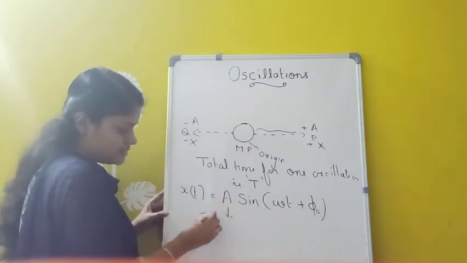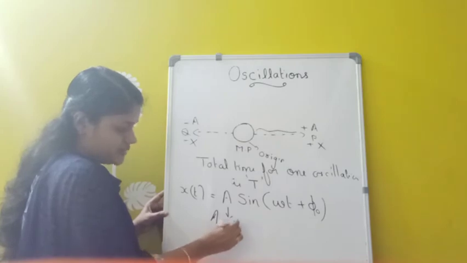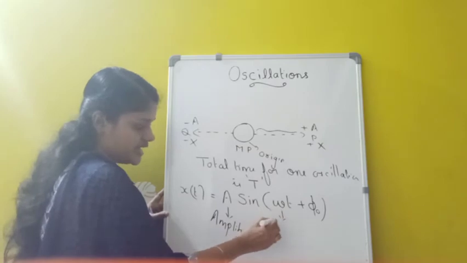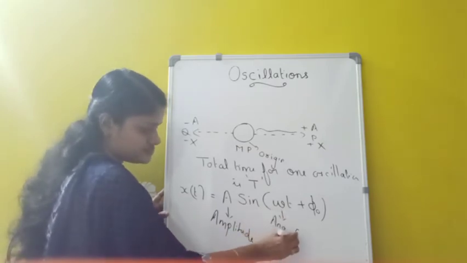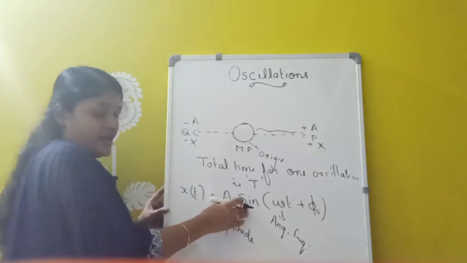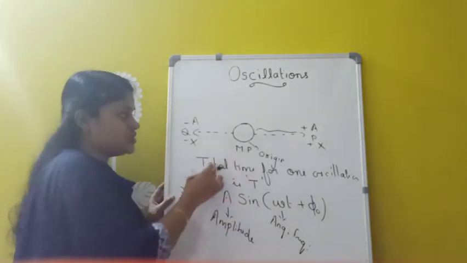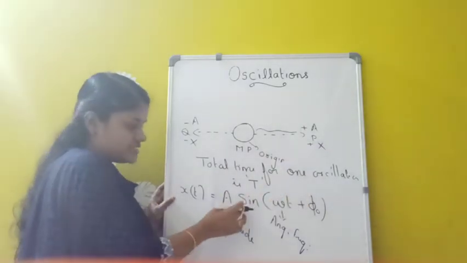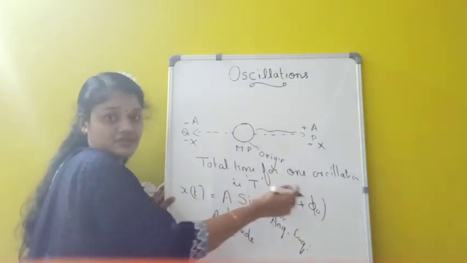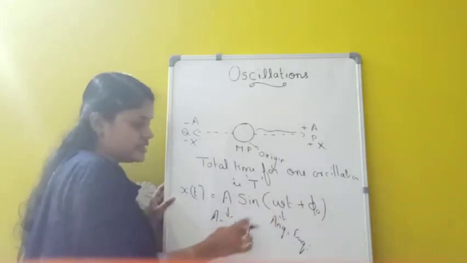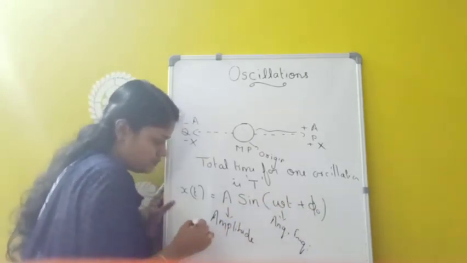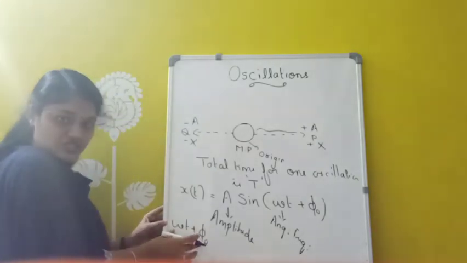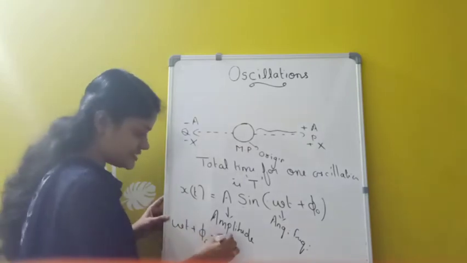So here a is the amplitude. Amplitude is the maximum displacement from the mean position, and omega is the angular frequency, and this motion is actually repeating. I told you this oscillatory motion is a repeating motion and it is changing with respect to time. That is why we are taking a sine function here. So it is a repeating function. And this omega t plus phi 0 is a constant only. This omega t plus phi 0 can be called as phase.